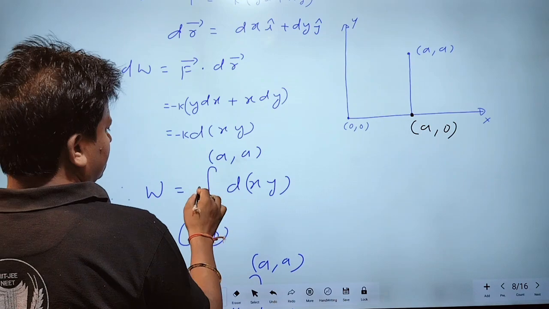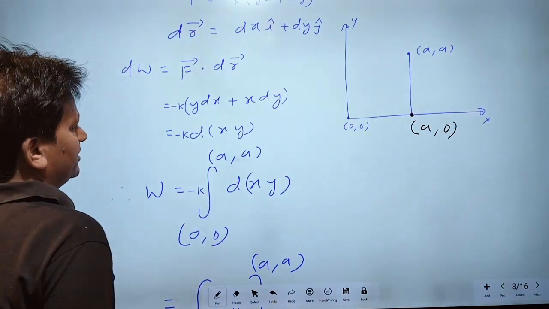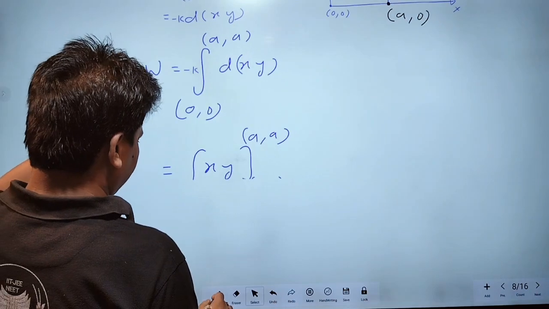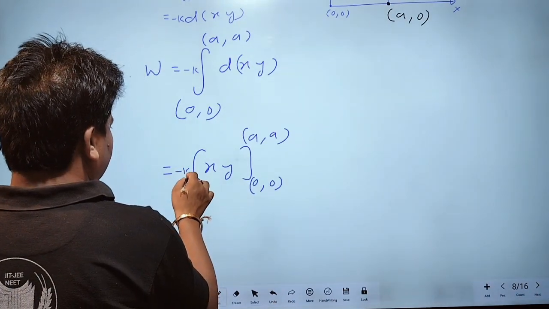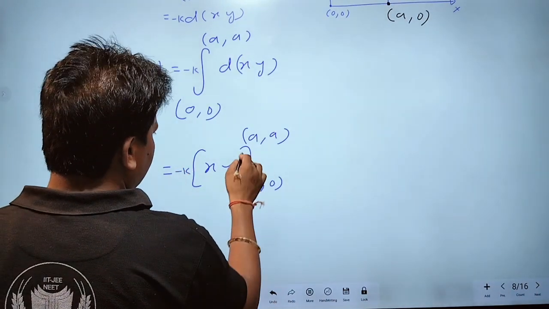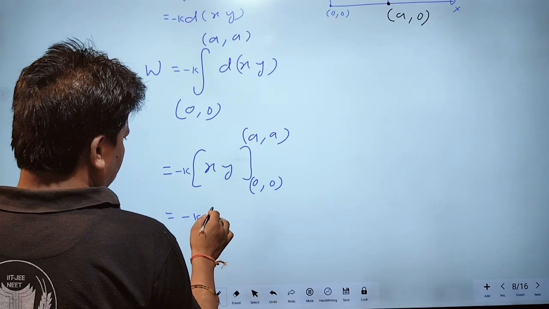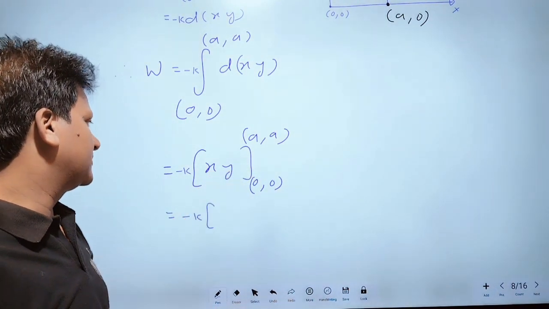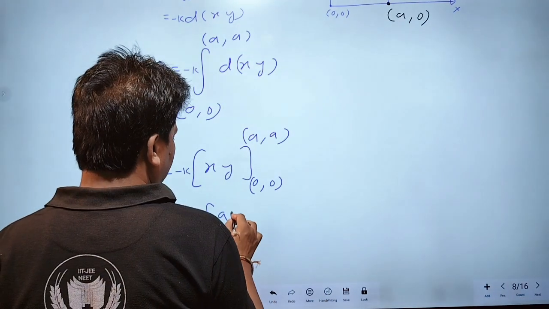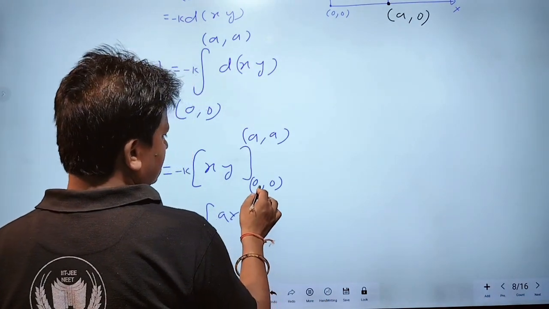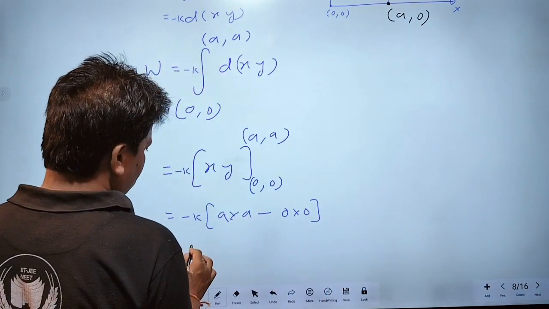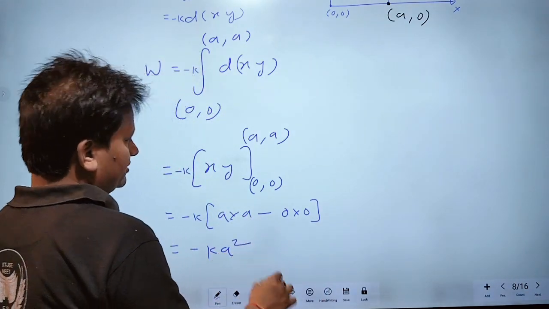Therefore, the final limit is putting a into a, minus the initial limit 0 into 0. Therefore, minus k a square.